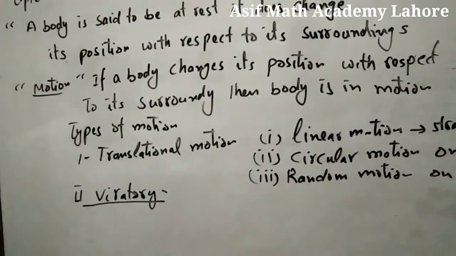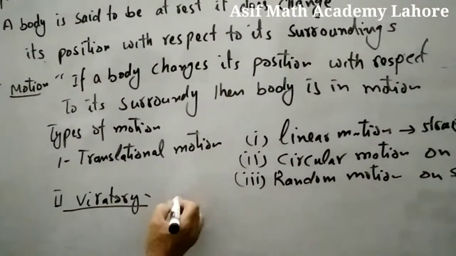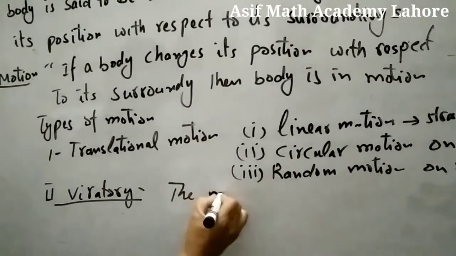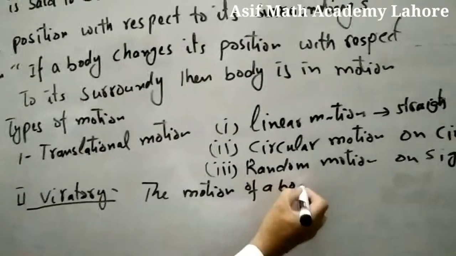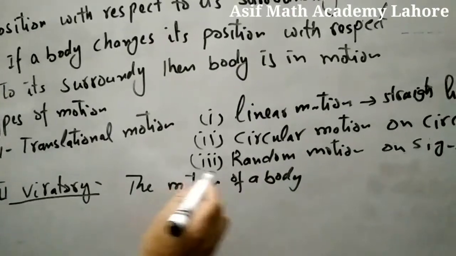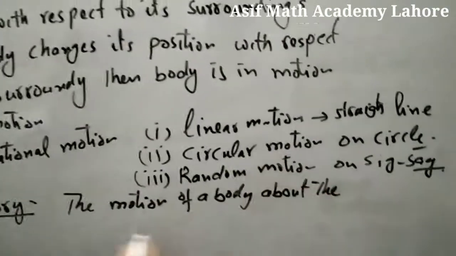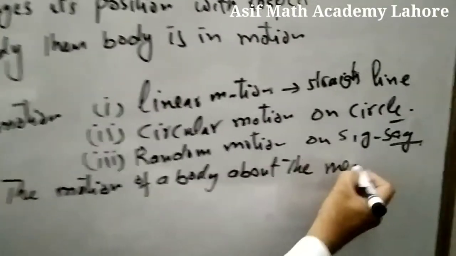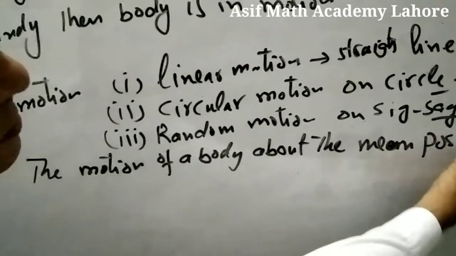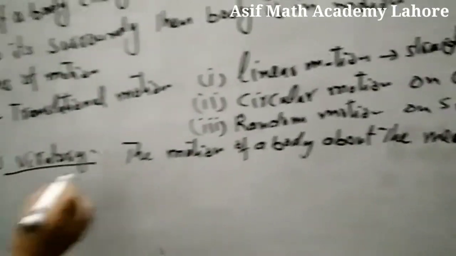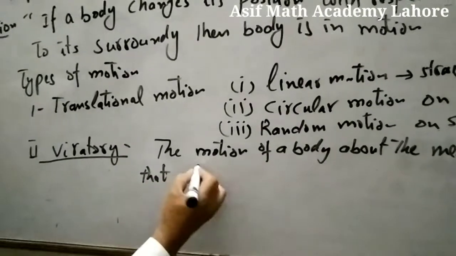The motion of an object about the mean position, that is vibratory motion.